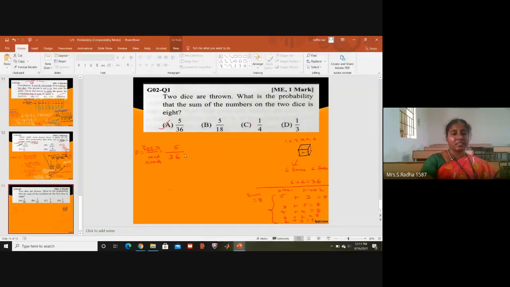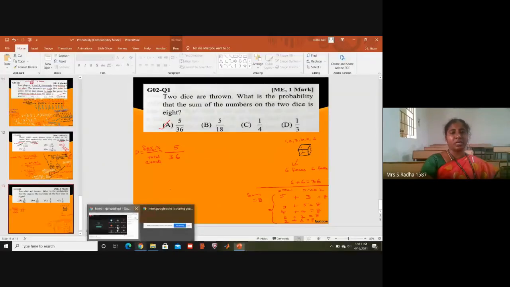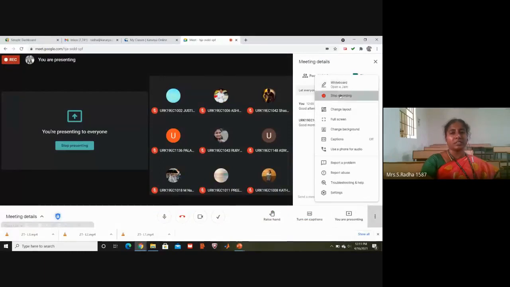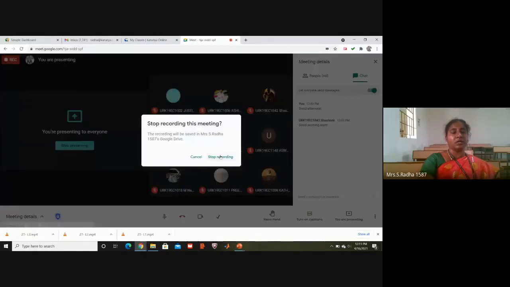The answer value should be visible. So 5 by 36 is the answer. Favorable events by total events. Favorable events are 5. Total events are 36. So 5 by 36 is the probability when you throw two dice and the condition is that the sum of the faces equals 8.